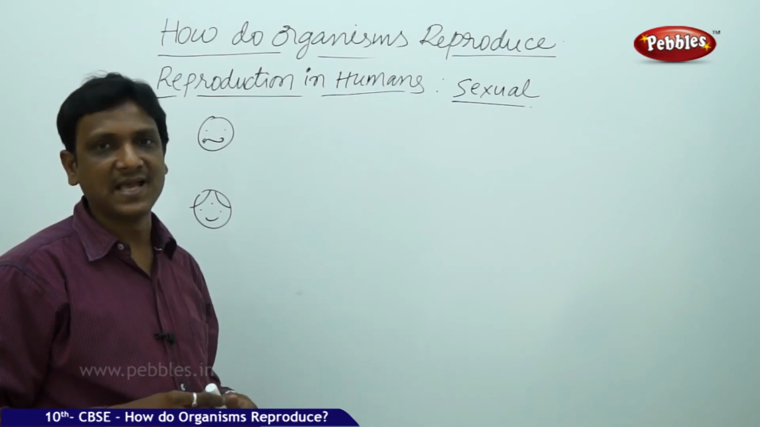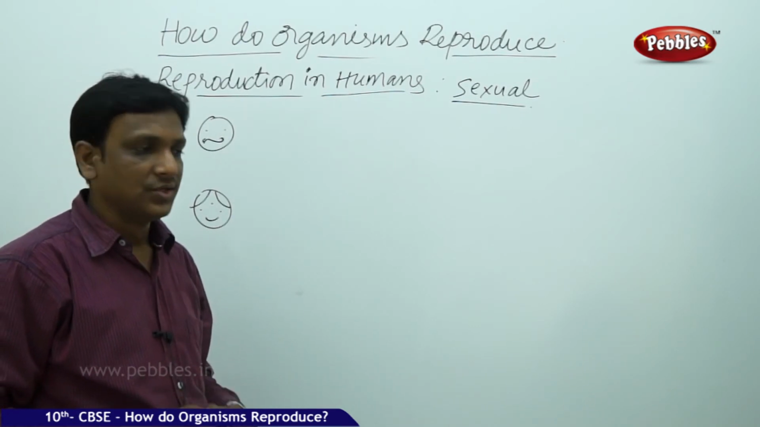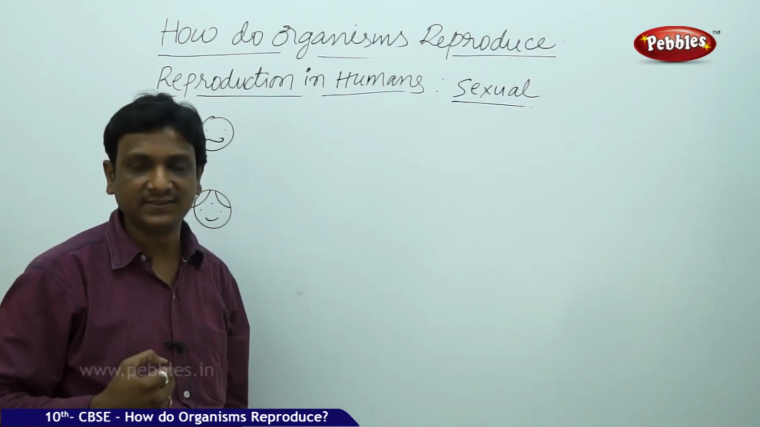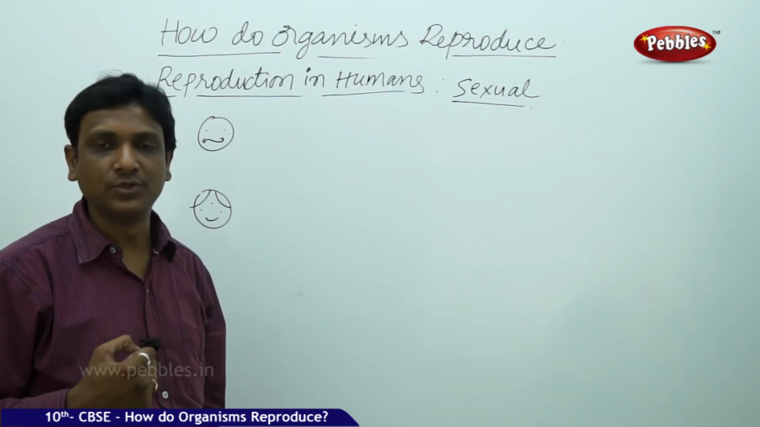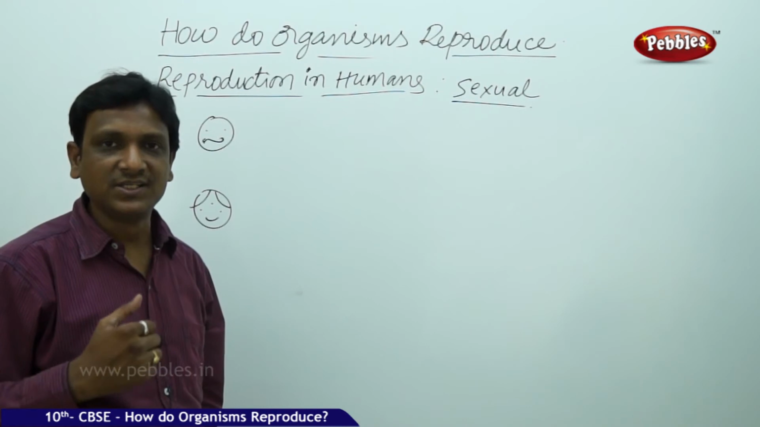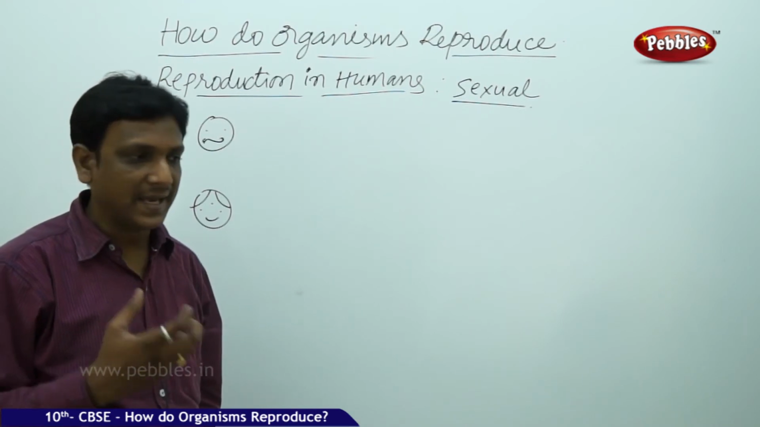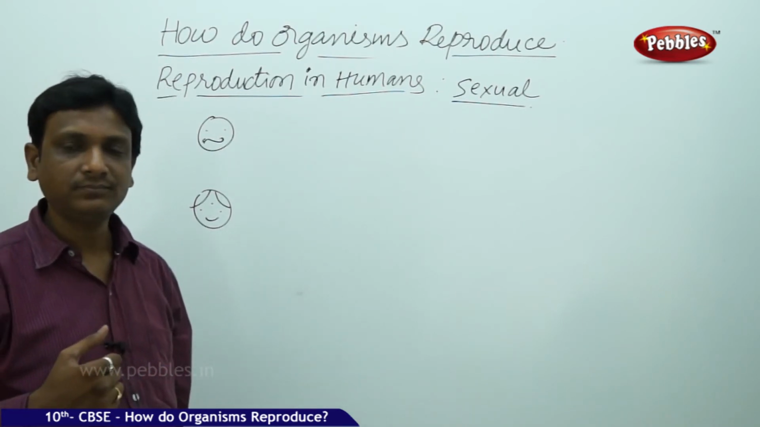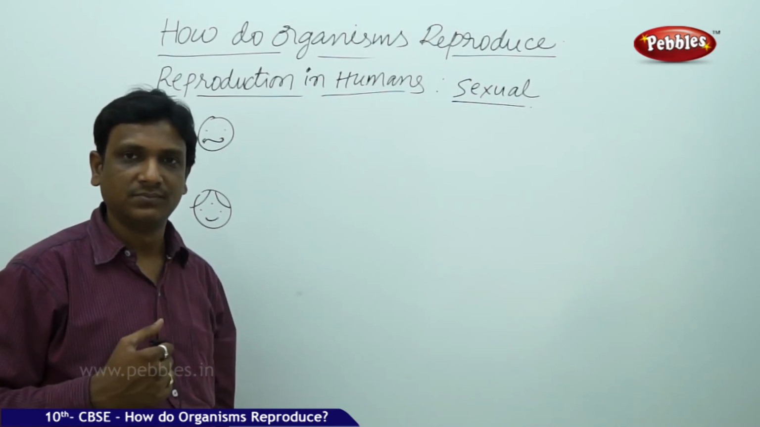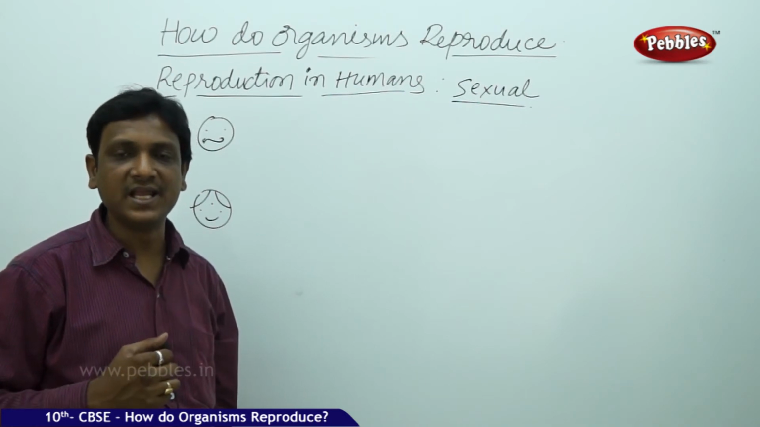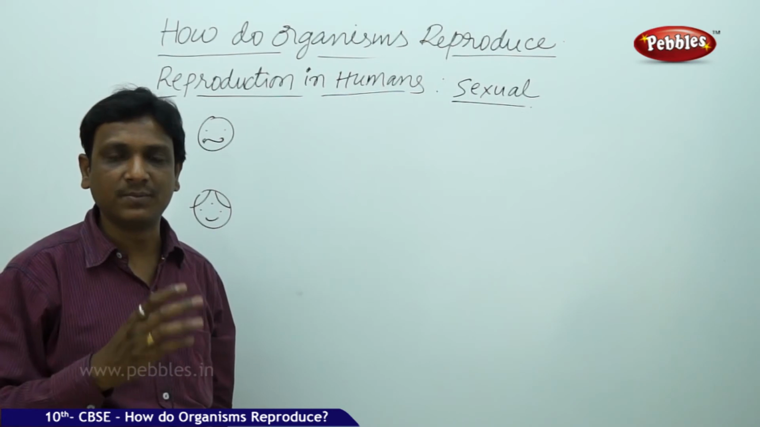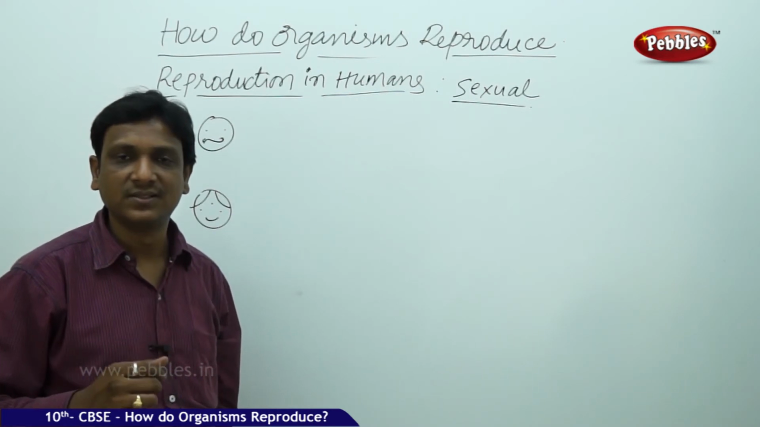When does this happen? In our life, in our growth pattern, there are various stages which are controlled by hormones, which we discussed in the previous chapter. A baby is born. A young baby cannot reproduce. The baby has to grow. You see the different events that take place at particular ages, the changes that take place in our bodies at particular stages.